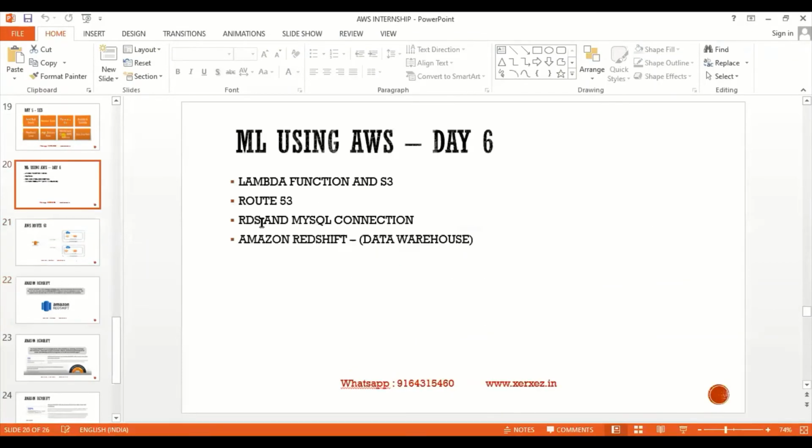Okay, so in RDS and MySQL, let's see the connections here. As far as connection is concerned, see, RDS MySQL is a database system. So in a database system, Amazon Web Services provides two options.